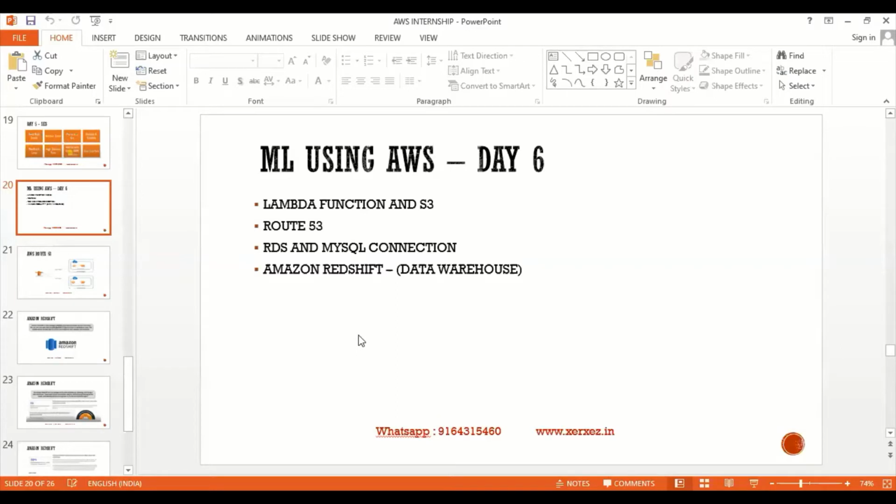Next, the most important, Amazon Redshift. I'm going to have two sessions on this because it is one of the most reliable and widely used platforms provided by Amazon. This is nothing but a data warehouse, and Amazon claims that Redshift is 3 times faster than the data warehouses provided by other companies.